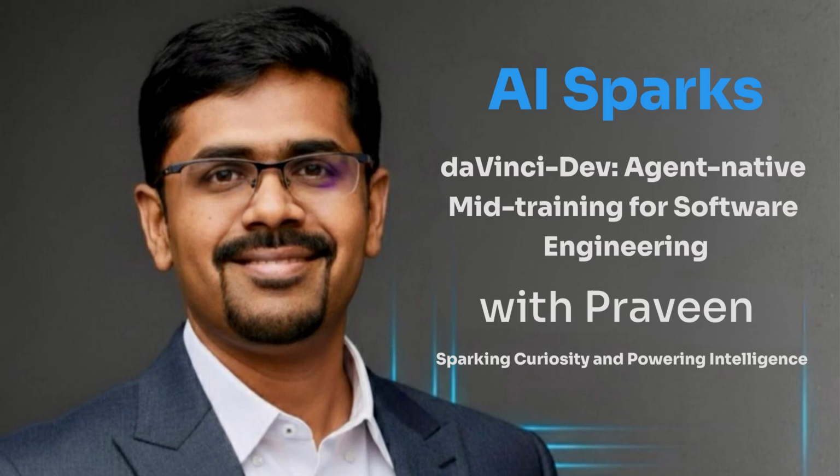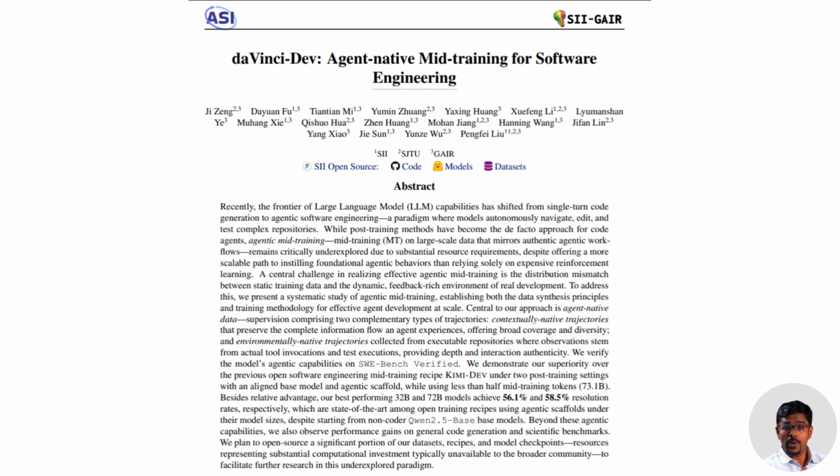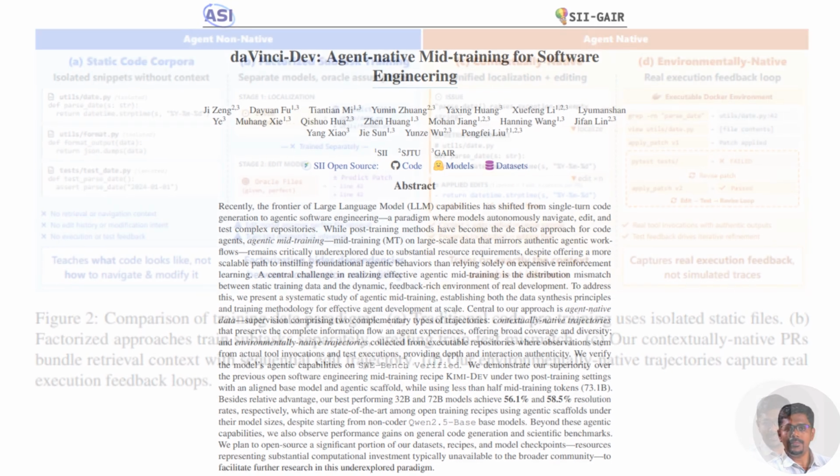Imagine you're an AI that can write code, but the moment the code base gets big, tests fail, files are hidden, you freeze. That's the problem this paper tackles. Today's story is about daVinci-Dev: Agent Native Mid-Training for Software Engineering by Ji Zeng and Pengfei Liu. This paper isn't about writing one function. It's about teaching AI how to behave like a real software engineer.